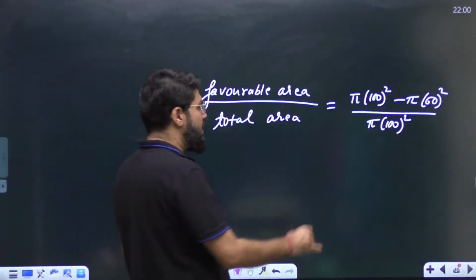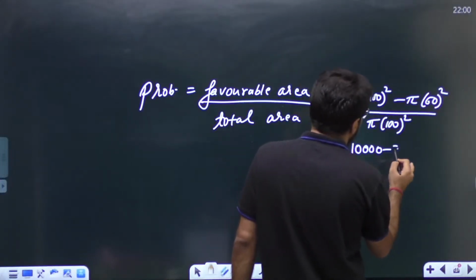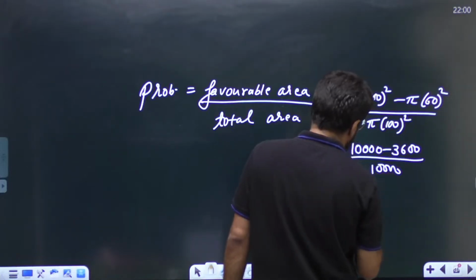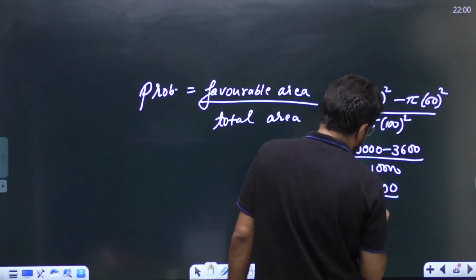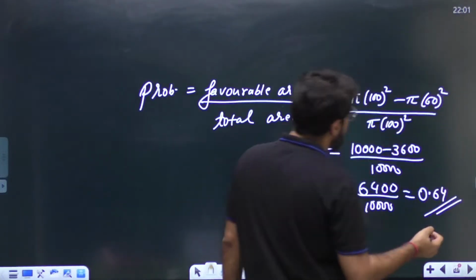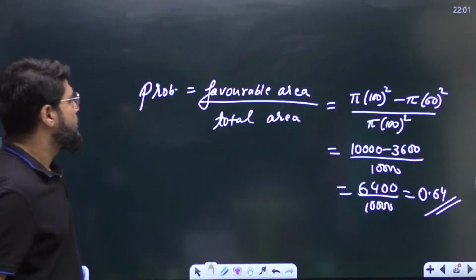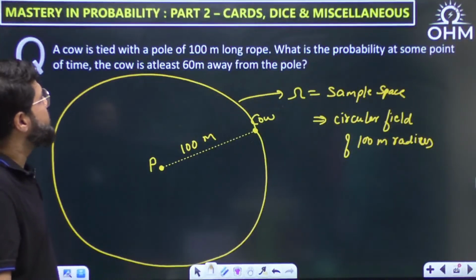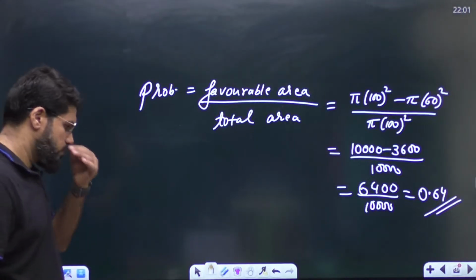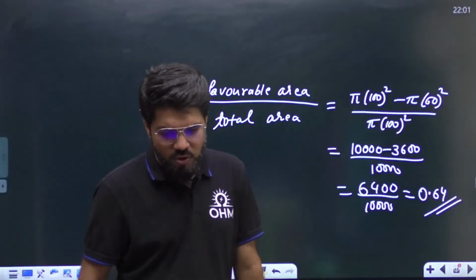So clearly pi is cancelled. 100 square is 10,000 minus 60 square, 3600, divided by 10,000, or it is equal to 6400 by 10,000, or 0.64 is the answer. You can check: yes, greater than, the cow is at least 60 meter away. Correct. So 0.64 is your final answer. Hope that is clear to you.